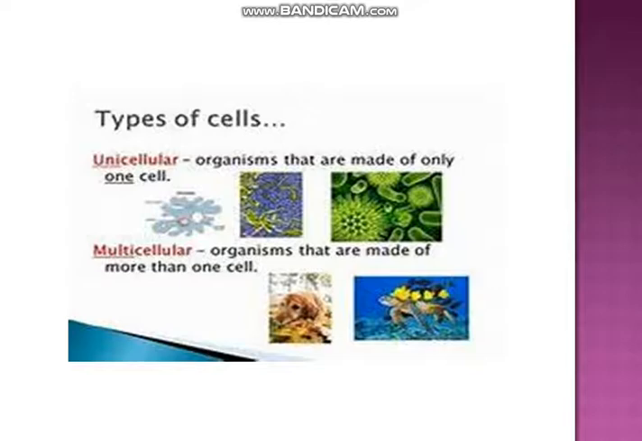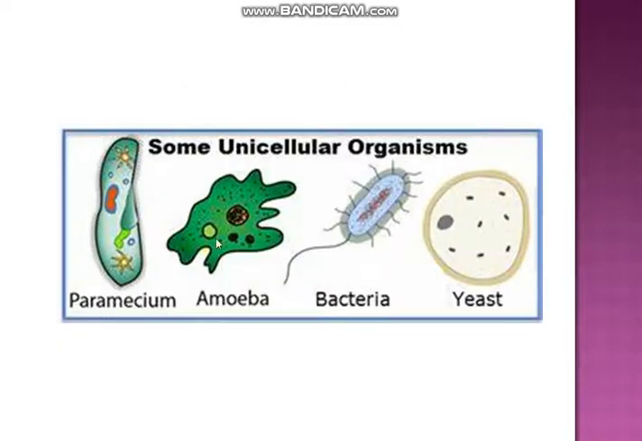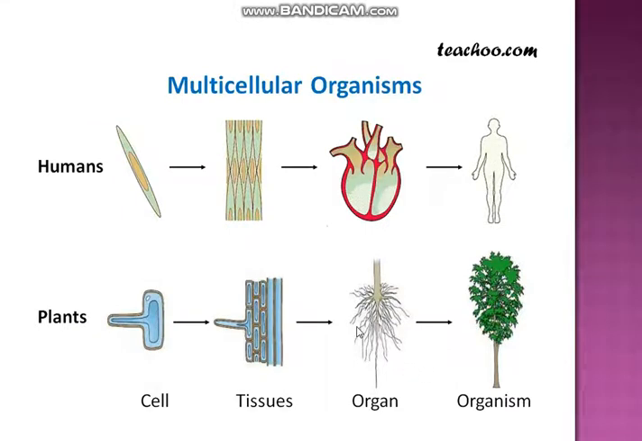Then multicellular organisms. Multi means more than one. Organisms that are made up of more than one cell are called multicellular organisms. To carry out the essential life processes, multicellular organisms have tissues, organ systems and their functions. Examples: a tree and an animal. Here you can see some examples of unicellular organisms and some multicellular organisms.